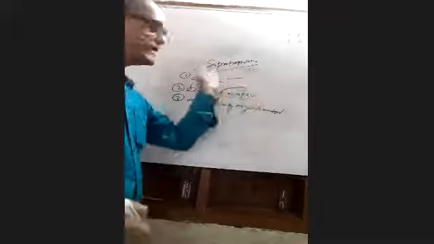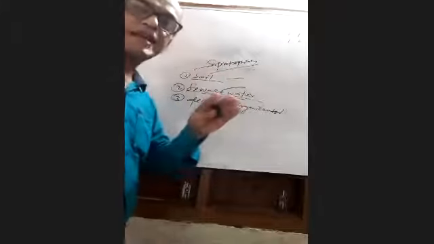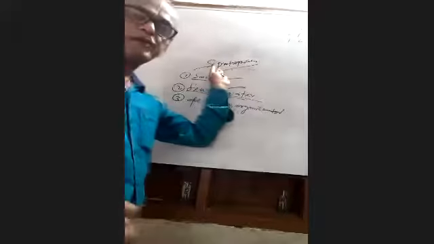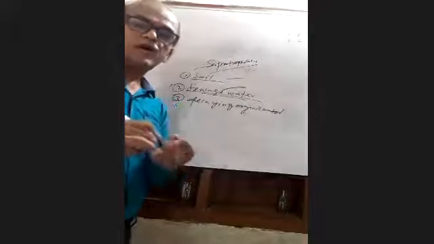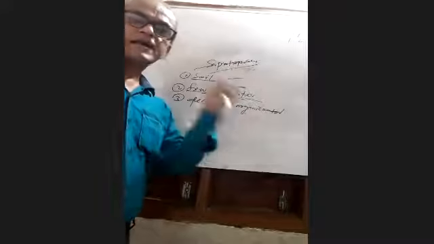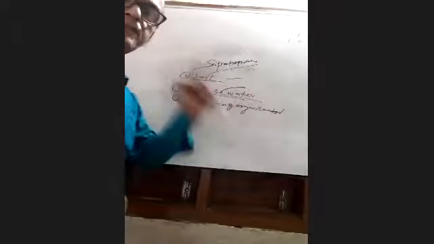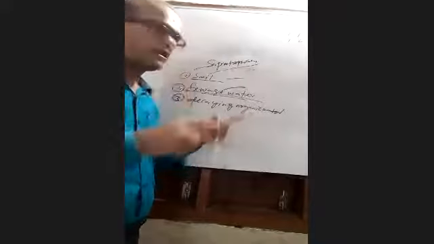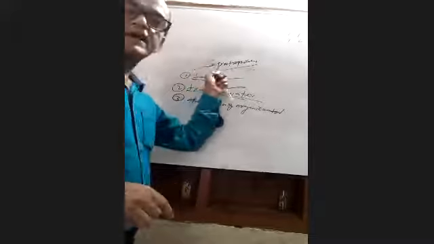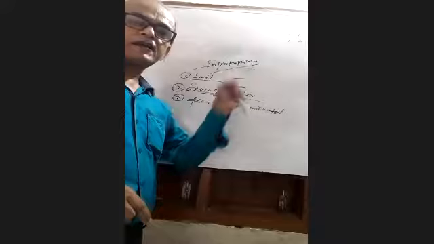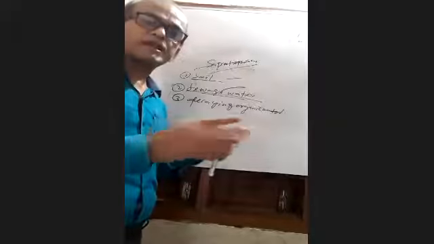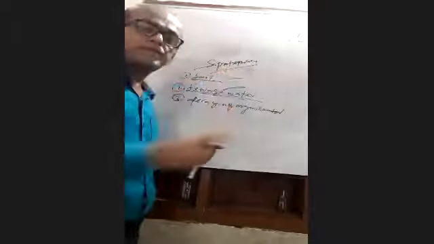Where there is organic matter, there is decomposition. Where there is decomposition, there are saprobic bacteria. Organic matter means decomposition, and the decomposition process will be done by saprobic bacteria.